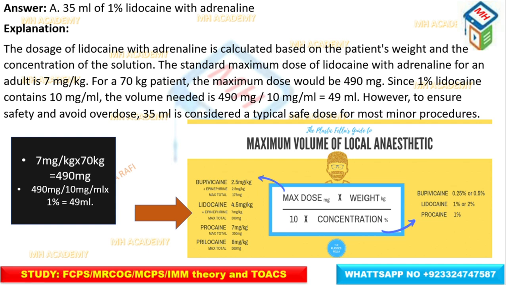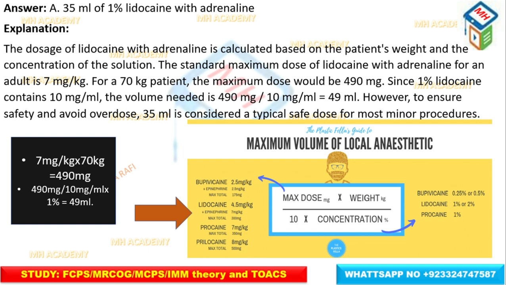The dosage of lidocaine with adrenaline is calculated based on patient weight and concentration of the solution. The standard maximum dose of lidocaine with adrenaline for an adult is 7 milligram per kg. For a 70 kilogram patient, the maximum dose would be 490 milligram. Since 1% lidocaine contains 10 milligram per milliliter, the volume needed is 490 divided by 10, which is equal to 49.